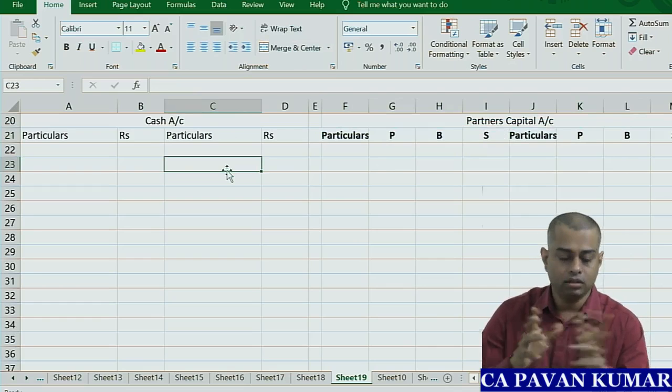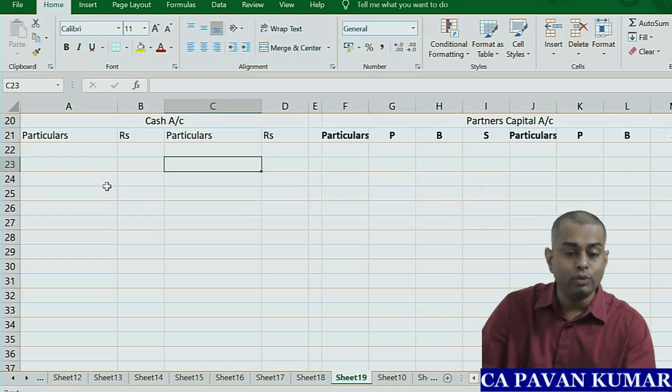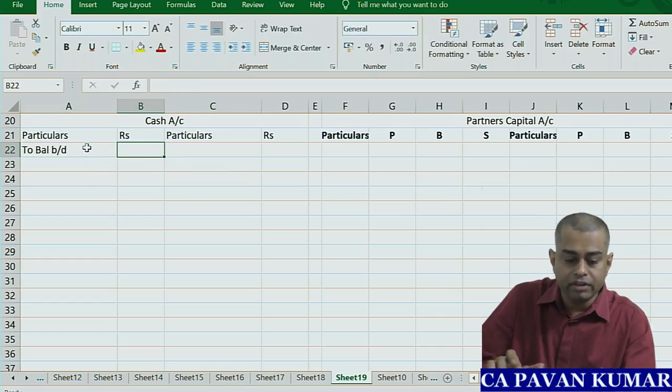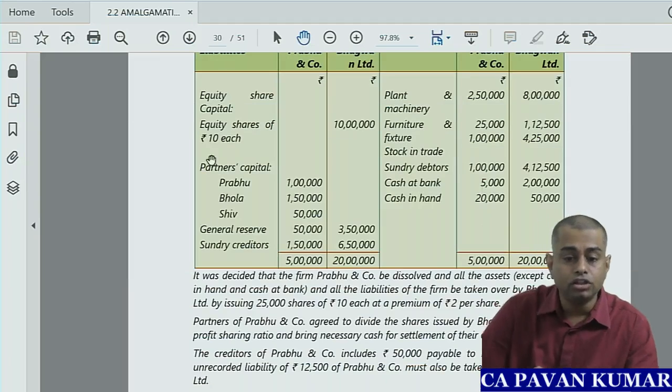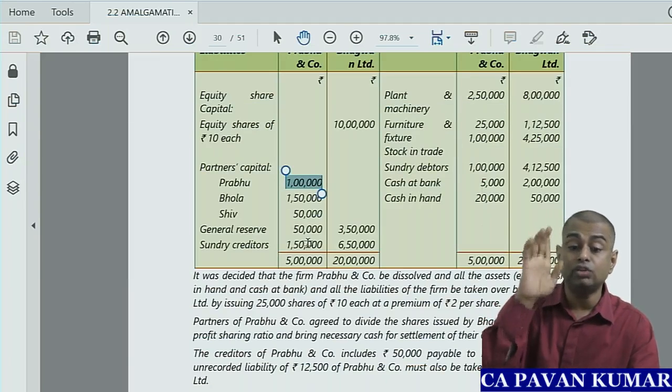Shall we start? Okay, now cash account will start with opening balance. Cash in hand, cash at bank, both put together same account. So 20,000 plus 5,000, 25,000 balance brought forward. Now bring opening balances in partner capital also. Look here, partners capitals are 1 lakh, 1,50,000, 50,000.